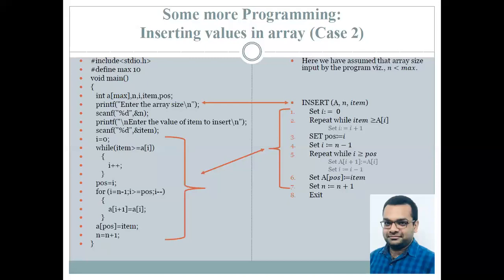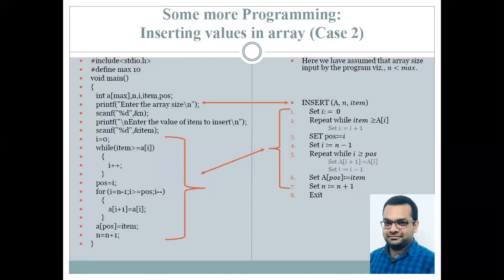Okay, coming to the algorithm on the right hand side, statement number 3. Now that sets the position as I value, because I is going to be the value of the counter wherein the particular test fails, and we have successfully identified the location where the new item needs to be inserted.